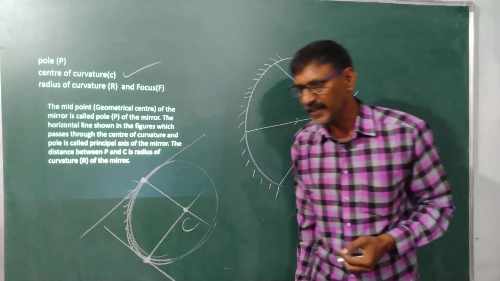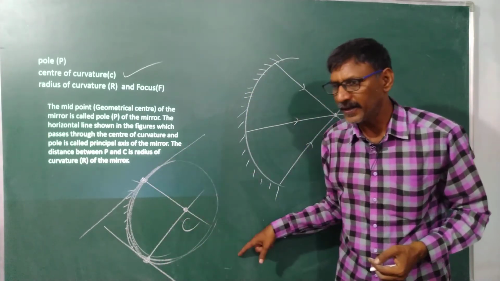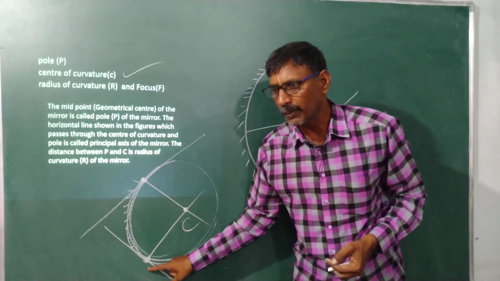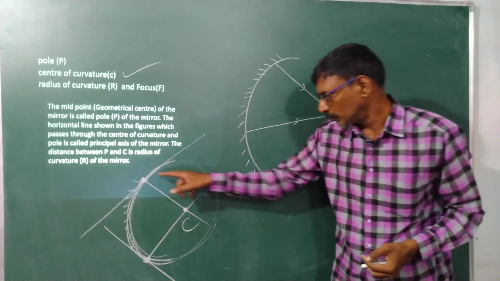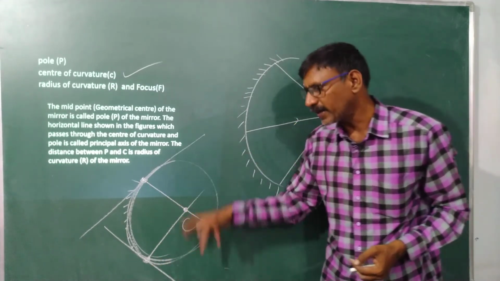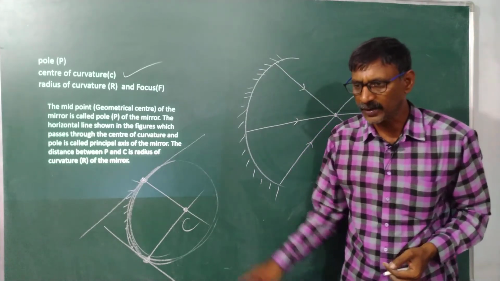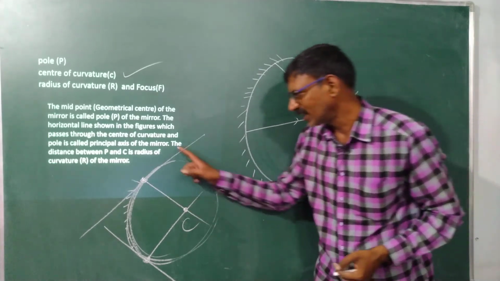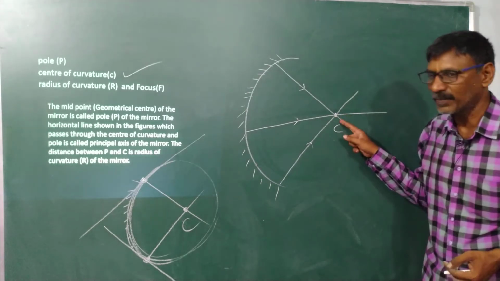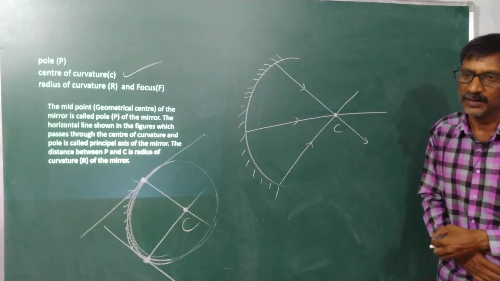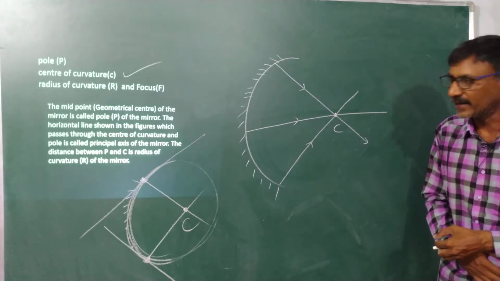Very simple. If we have some curved surface, we can easily find the normals. Draw a tangent at any point, take a perpendicular, take one more point, take a perpendicular. Those normals, those perpendiculars, intersect at one point, which is called the center of curvature of the concave mirror.